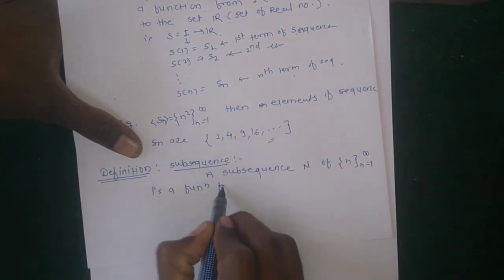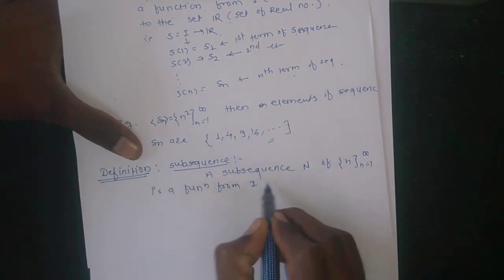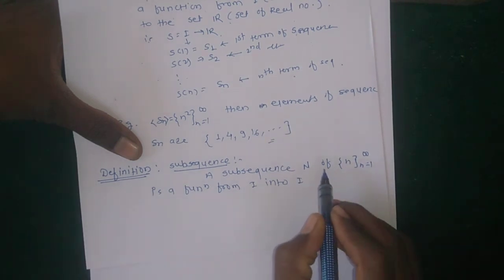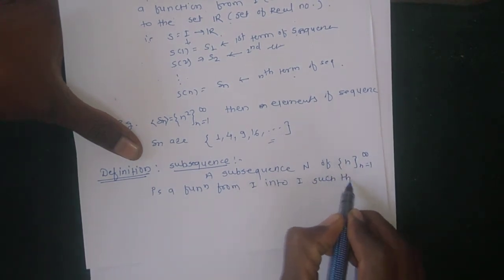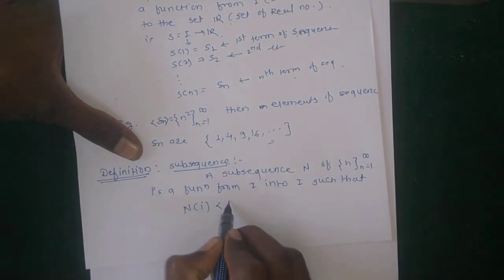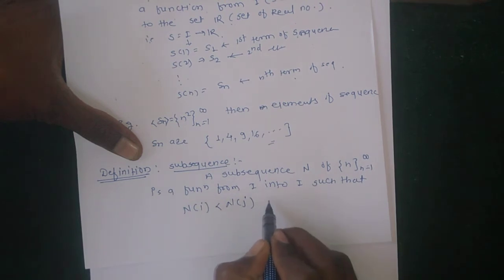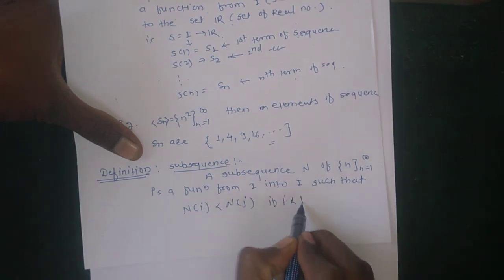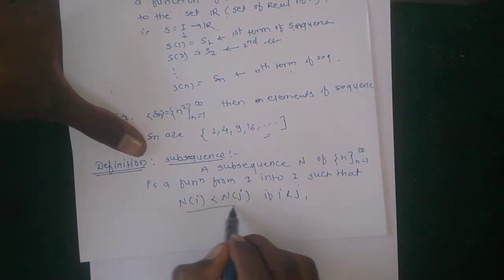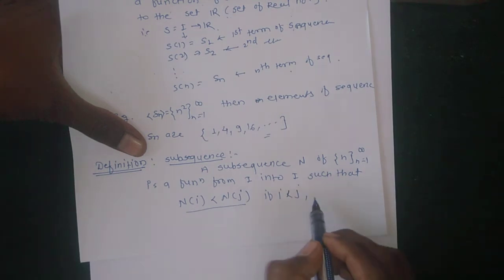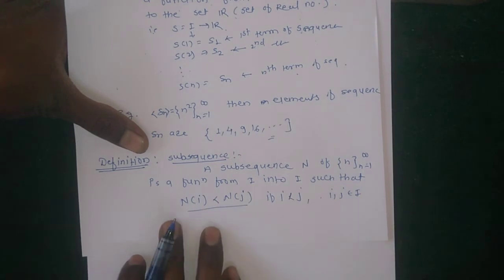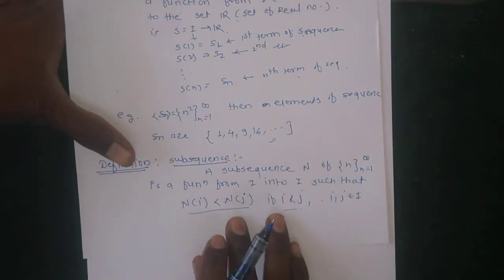is a function from the set of positive integers I into the set of positive integers I, such that n of i is less than n of j. For all i, j, if i is less than j, then n of i is less than n of j, where i and j belong to the set of positive integers I. This is called a subsequence.